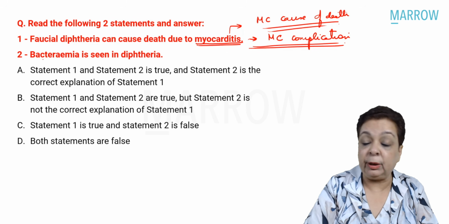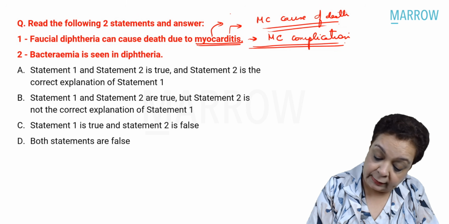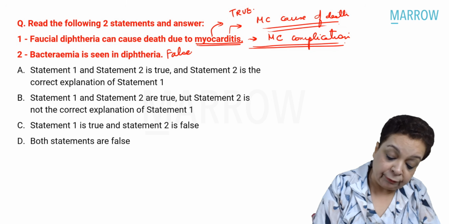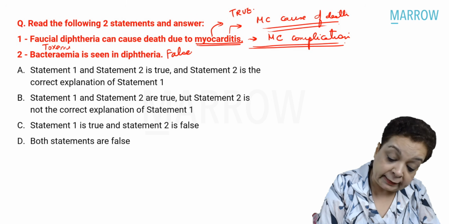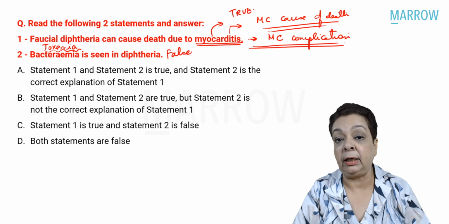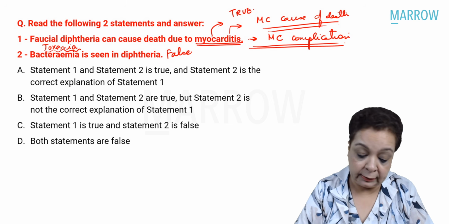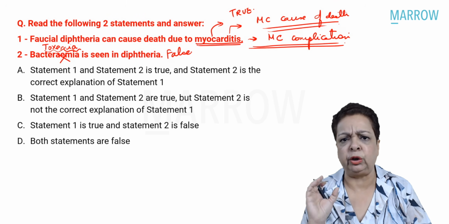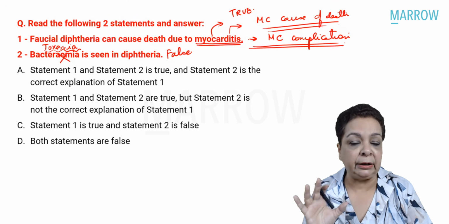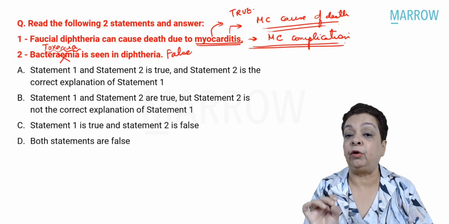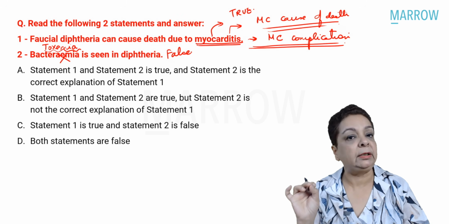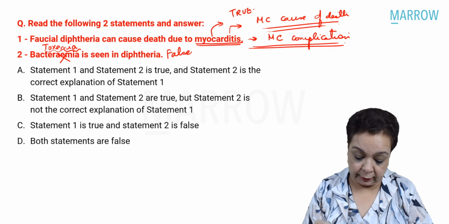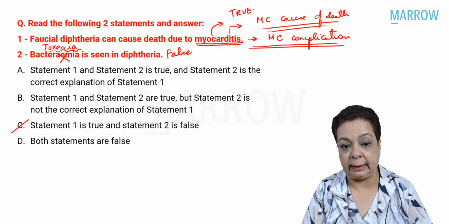Second statement is bacteremia seen in diphtheria. This statement is false. Why? Because in diphtheria, there is just a toxemia. It's the diphtheria toxin which is disseminating via the blood and causing the complications like myocarditis. There is no bacteremia. The bacteria itself is multiplying at the site of infection, whatever the type of diphtheria, and it is secreting the diphtheria toxin, responsible for both the local effects as well as the systemic effects. Right? So our first statement is correct, but the second statement is incorrect. So our answer to this is option C.